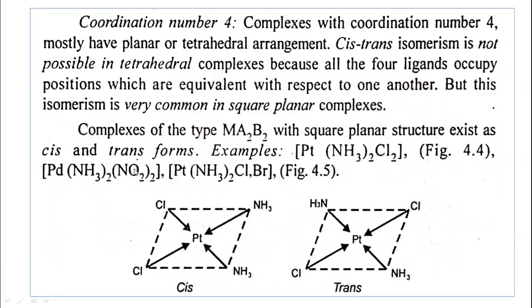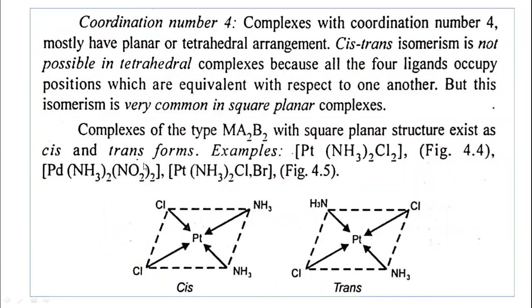So cis-trans isomerism is not possible in tetrahedral complexes. It can be shown only in square planar complexes. In tetrahedral complexes the coordination number is also 4, but we cannot show it because the ligands are at different positions. But in square planar complexes it is very common.